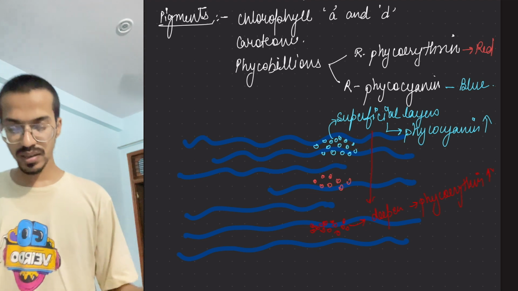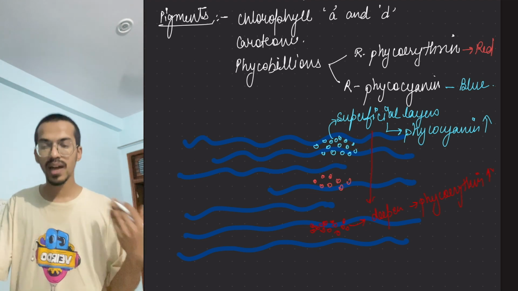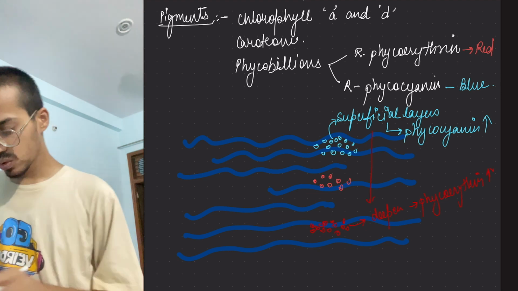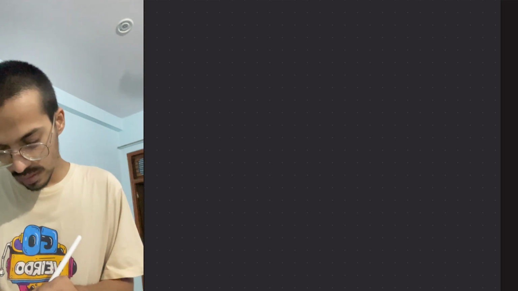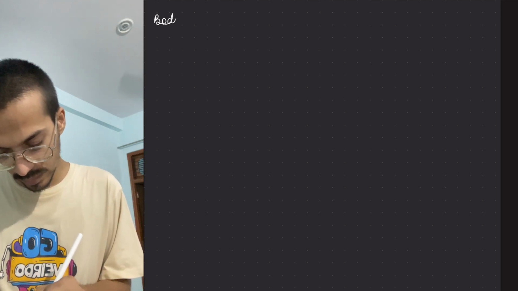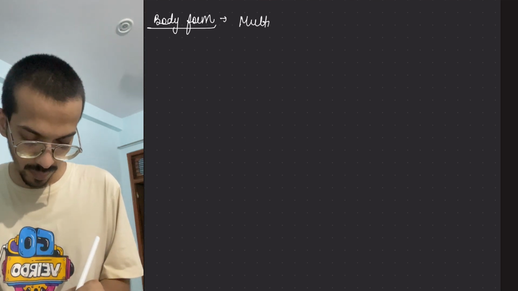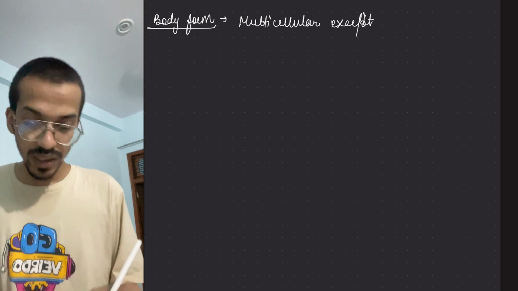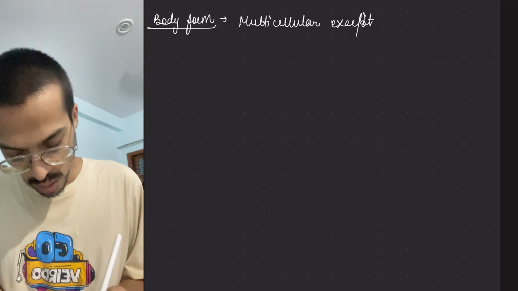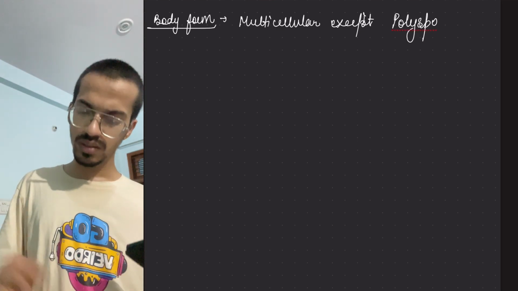Next thing is its body structure. They are thallus-like. So the next thing is the body form. First of all, they are multicellular, except unicellular ones. One such example is Polysiphonia. Wait a second, Polysiphonia is not in.